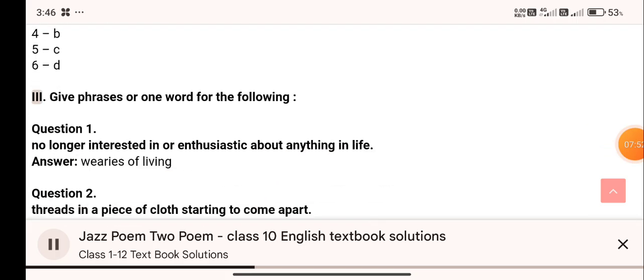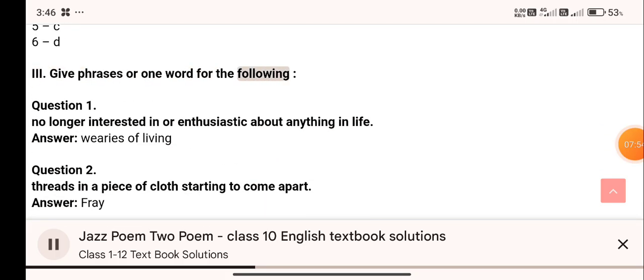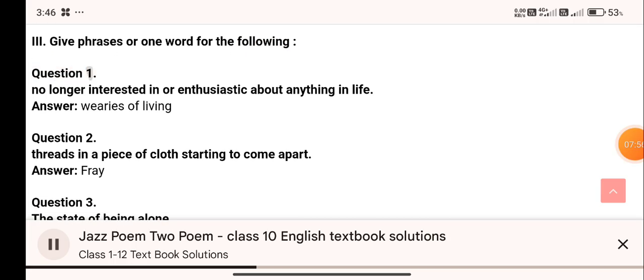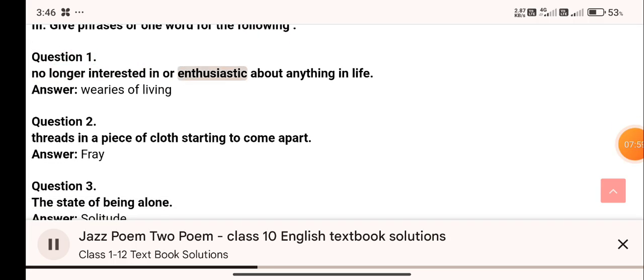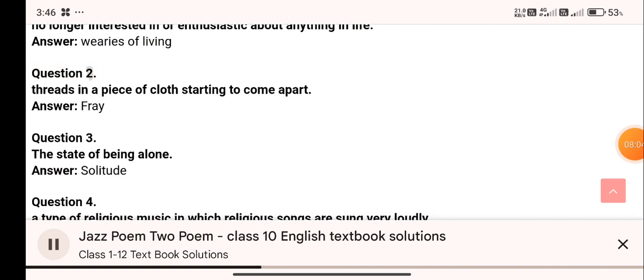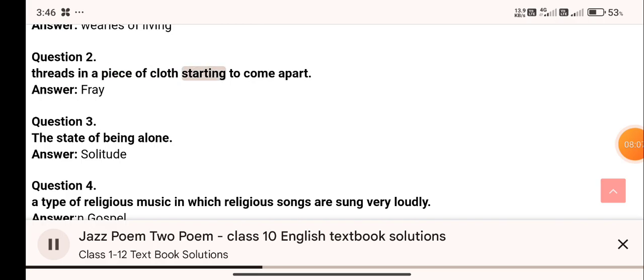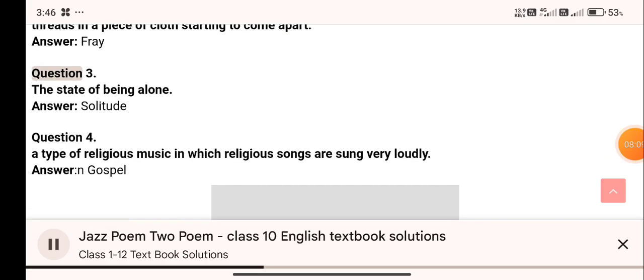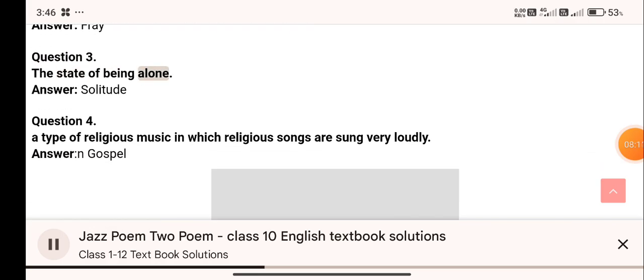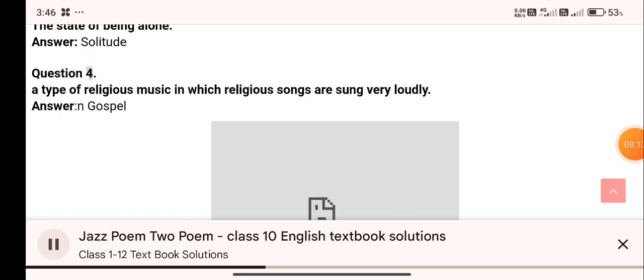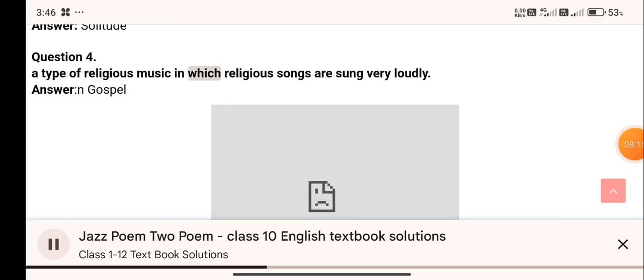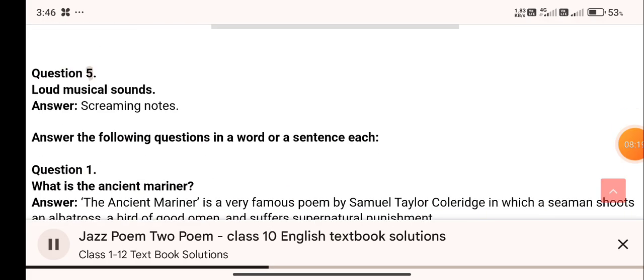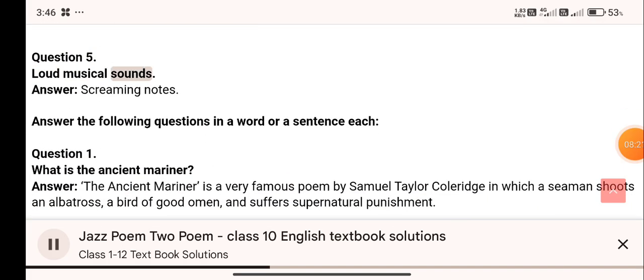2. Match the following. Answer 3. Give phrases or one word for the following. Question 1. No longer interested in or enthusiastic about anything in life. Answer wearies of living. Question 2. Threads in a piece of cloth starting to come apart. Question 3. The state of being alone. Question 4. A type of religious music in which religious songs are sung very loudly. Question 5. Loud musical sounds.